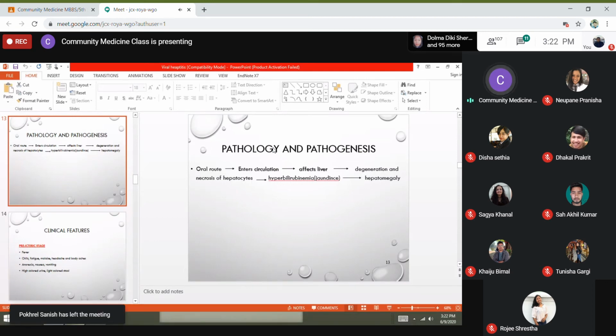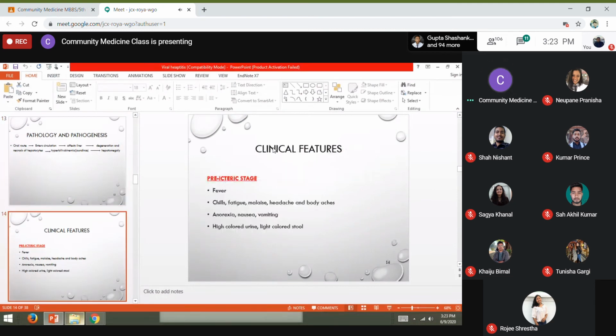Because of the inflammation of the liver, there will be hepatomegaly, an enlarged liver, which generates a pressure effect, mainly on the stomach. So that is the pathology of this disease.